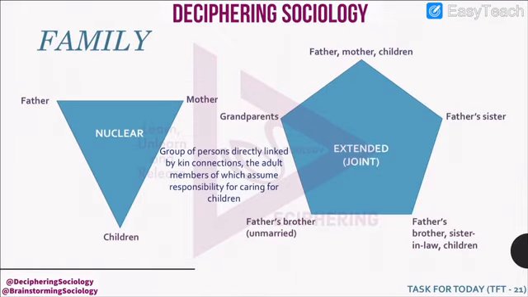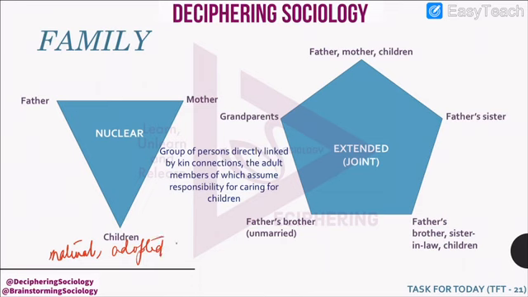Now, the next social institution is the family. There are two major types of family. The first one is nuclear family, and the second one is extended family or the joint family. In a traditional nuclear family, there would be a father, mother and children. Children can be either natural, that means born to both the parents, or they can be adopted.